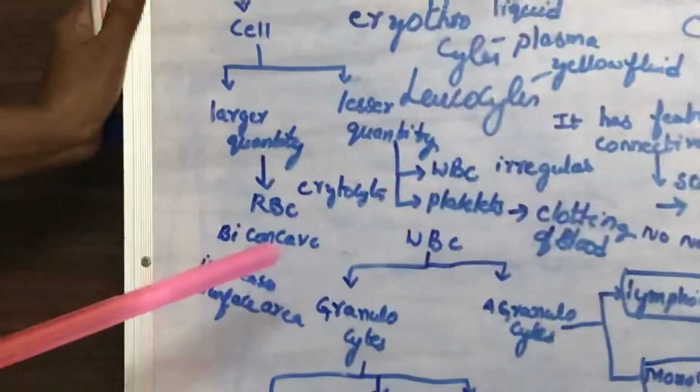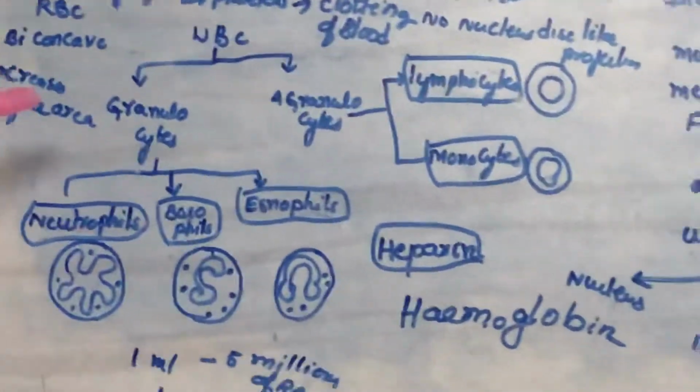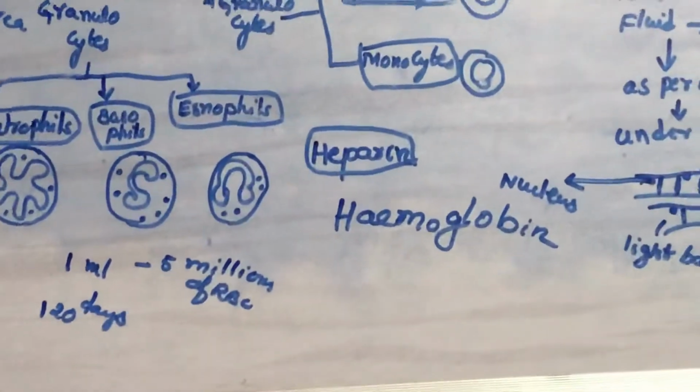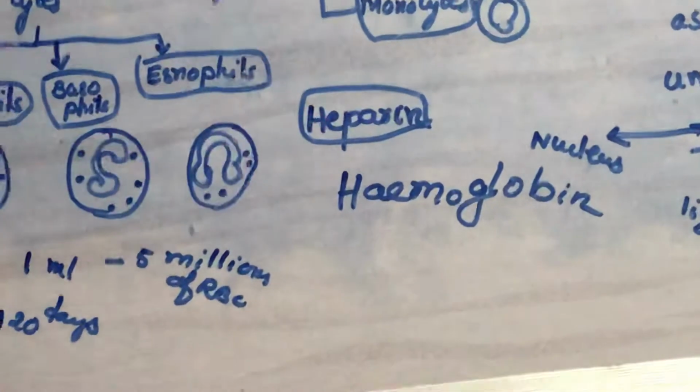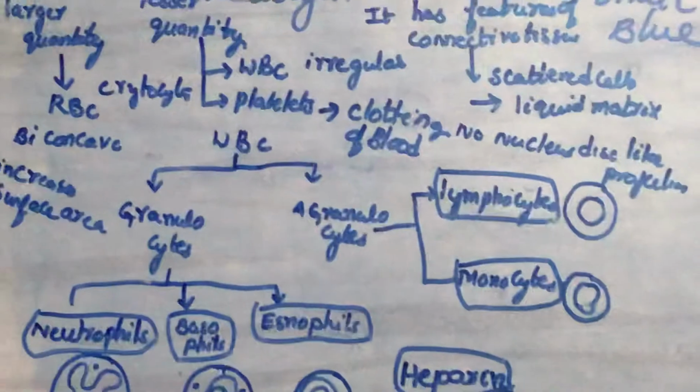Heparin will prevent the blood clotting inside the blood vessel. Inside the blood vessel, blood will never clot because of the presence of a chemical called heparin. Now this is about the fluid connective tissue.